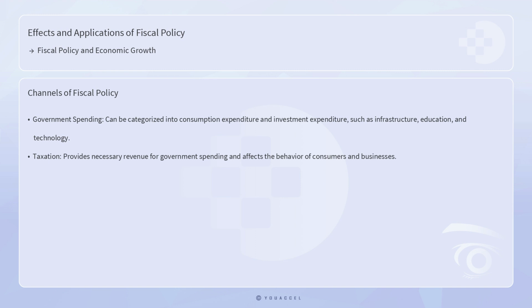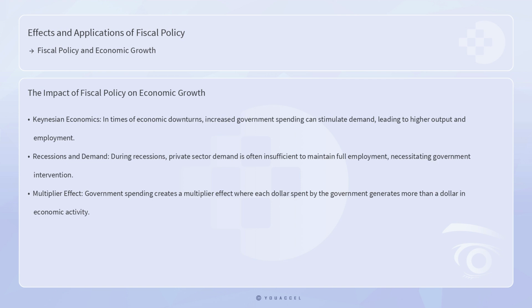Fiscal policy operates through two main channels: government spending and taxation. Government spending can be categorized into consumption expenditure, which includes spending on goods and services that provide immediate utility, and investment expenditure, which involves spending on infrastructure, education, and technology that enhances the productive capacity of the economy. Taxation, on the other hand, provides the necessary revenue for government spending, but also affects the behavior of consumers and businesses. The impact of fiscal policy on economic growth can be analyzed through several theoretical lenses.